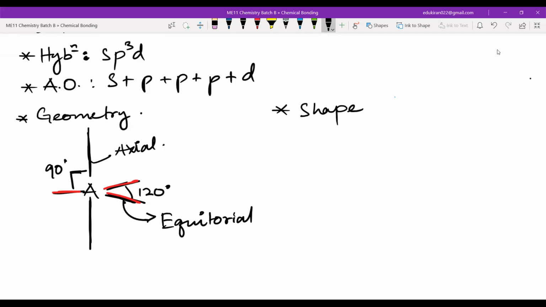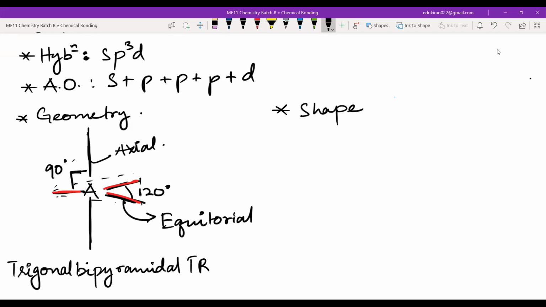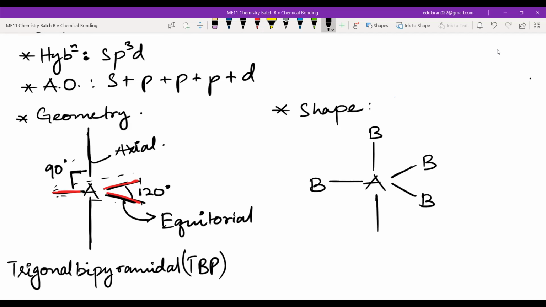So this geometry is known as this. This is a triangle. There is a pyramid kind of thing above, and a pyramid kind of thing which can be made below. So this is known as trigonal bipyramidal, often abbreviated as TBP. And the shape is what? The shape will be the same because I have A, the axial bonds, and I have 5 B's, so I can easily put 5 B's here. So the shape and the geometry will be the same, that is TBP.